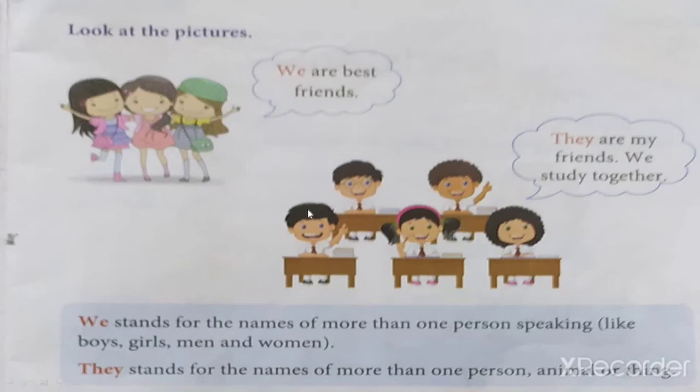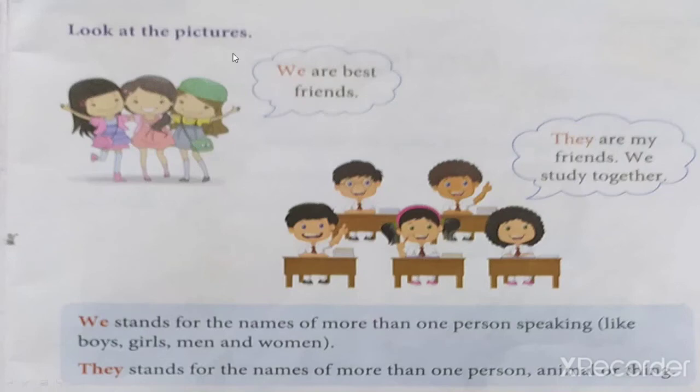There are 4 persons in the class. So he will use "they". Understood? See, now how will we use "they"? They stand for the names of more than one person, animal or thing. There are more persons, so he will use "they".